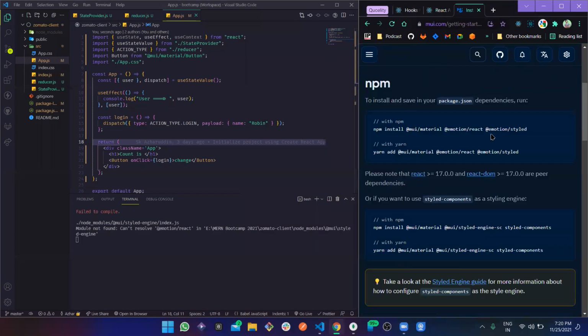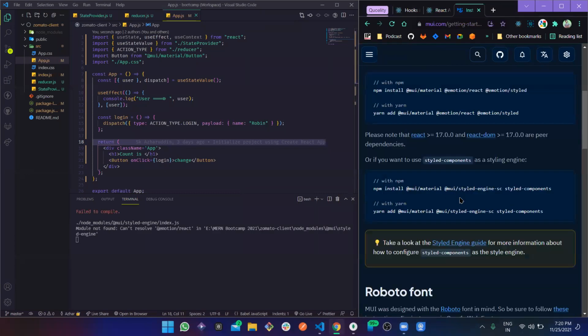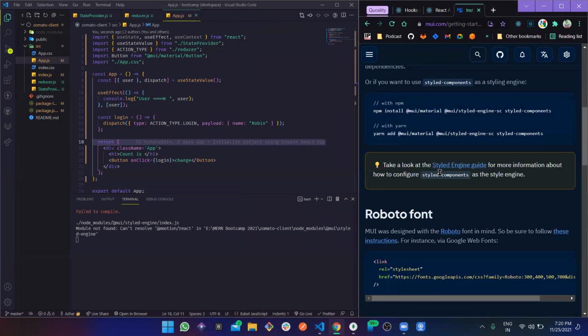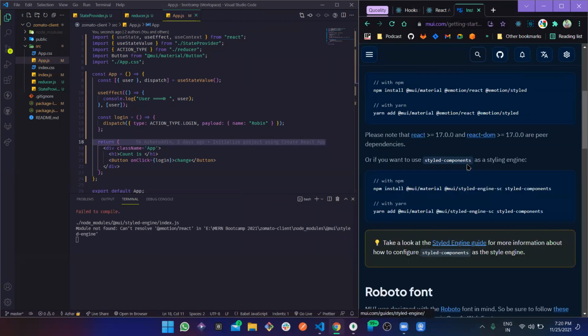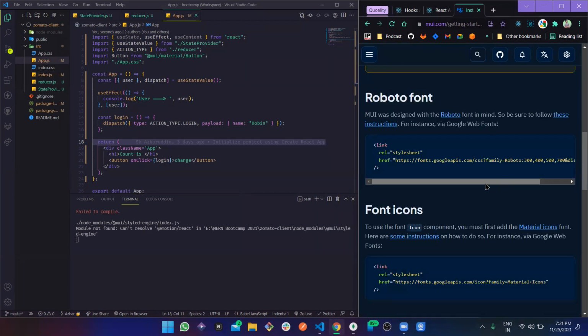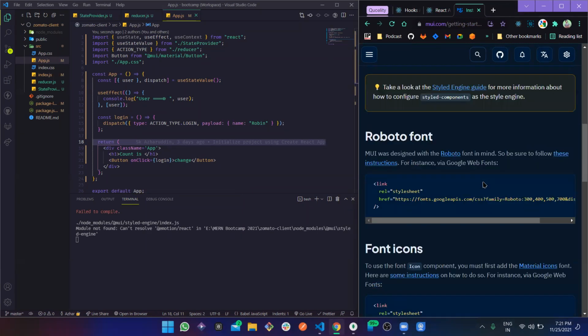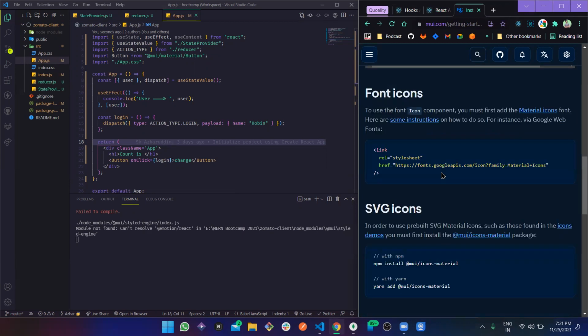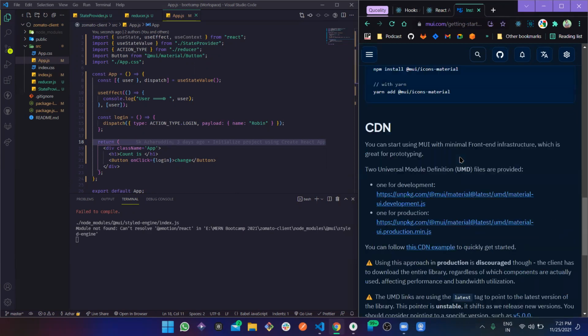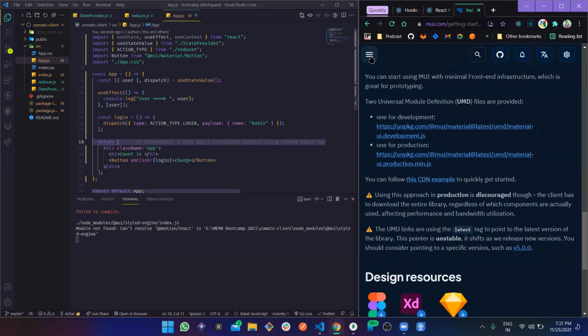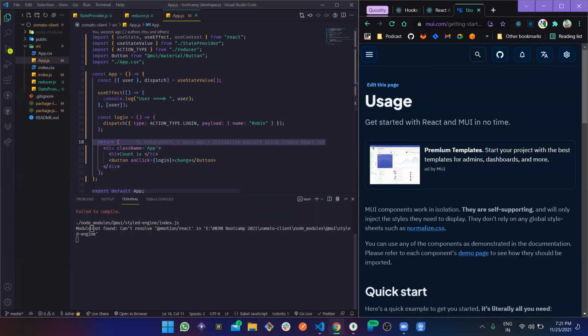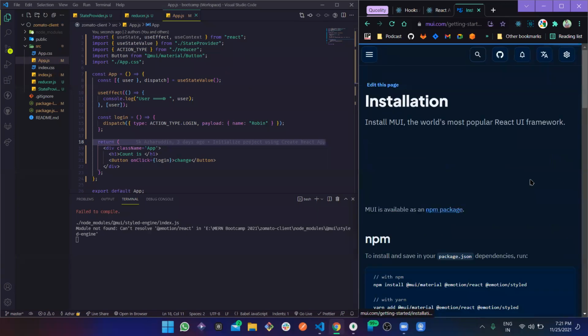So in installation, this says this is how we are going to install in the package.json, and styled components. Of course, it also supports different styles, as in styled components, or maybe Sass or something. You can use it, and these are the fonts you want to use, SVGs you want to use through CDN and so on. But here it says style engine. Oh, okay. So what have we missed? We have missed something.